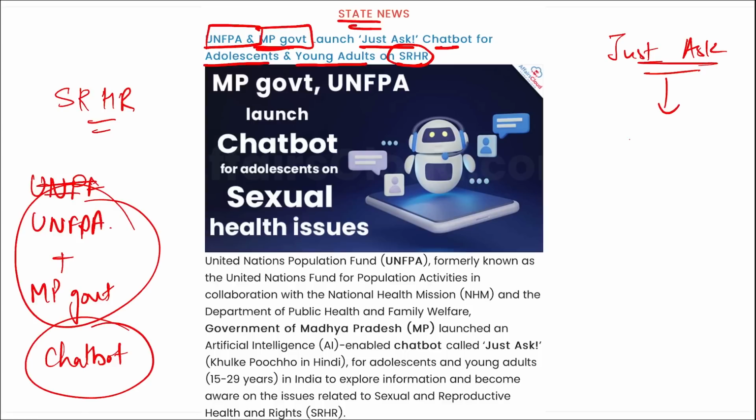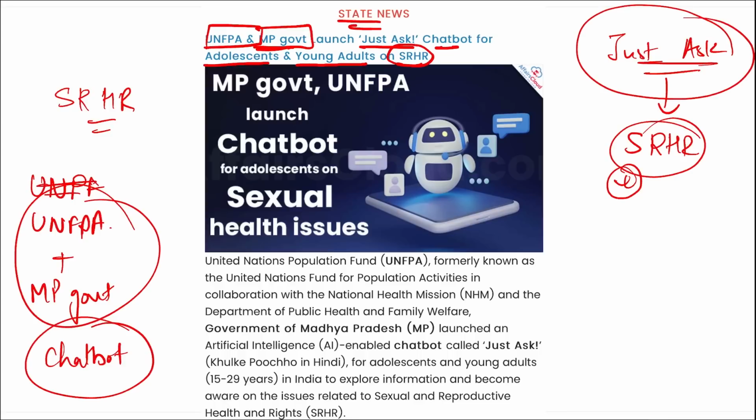This was launched to help our youngsters become aware about sexual and reproductive health and rights. I repeat, sexual and reproductive health and rights. On this topic, a chatbot was launched, that was Just Ask. It was launched in collaboration with the United Nations Population Fund and the government of Madhya Pradesh.